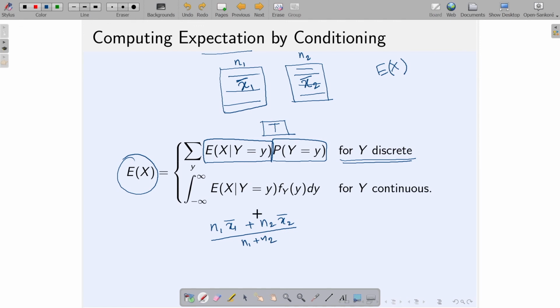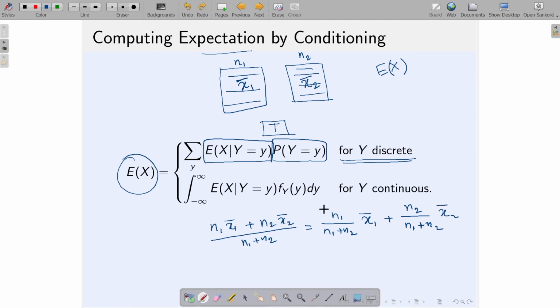All of you know this formula. It is a very preliminary formula that we learn at school level. Now, note that I can write this as n1 divided by n1 plus n2 multiplied by x1 bar, plus n2 divided by n1 plus n2 multiplied by x2 bar.